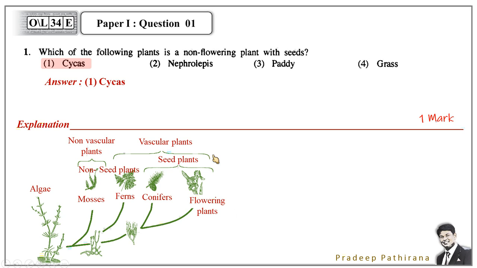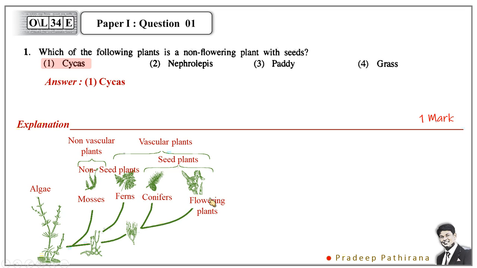So how can we take this onto the question here? Non-flowering plants with seeds. There are 2 plants with seed, conifer types and flowering plants. But the non-flowering one is conifer. Therefore, the answer should contain a conifer type answer or gymnosperm. Cycas is the gymnosperm given in this question. Nephrolepis is a fern type. Paddy and grass, they are flowering plants.